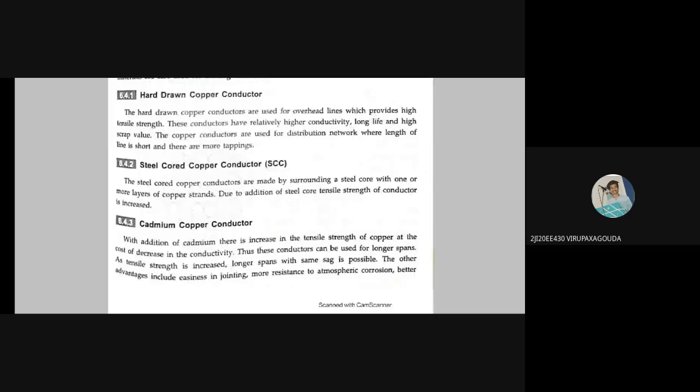Next is the steel cored copper conductor. The abbreviation is SCC. The steel cored copper conductors are made by surrounding a steel core with one or more layers of copper strands. You understand the meaning of strands. You see in the diagram here, numerous strands are actually made together surrounding each other. So, this is what happens in the case of the steel cored copper conductor: it is made by surrounding a steel core with one or more layers of copper strands.